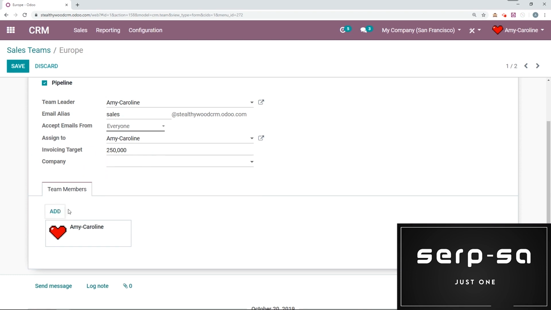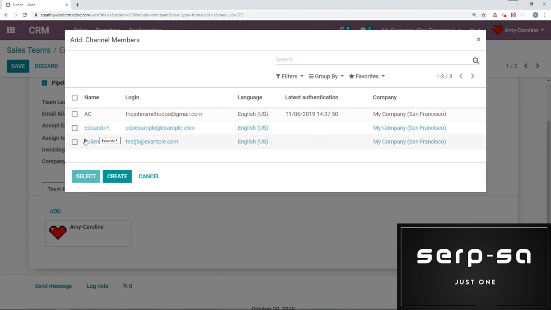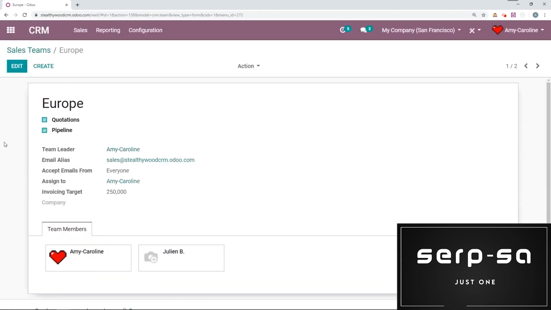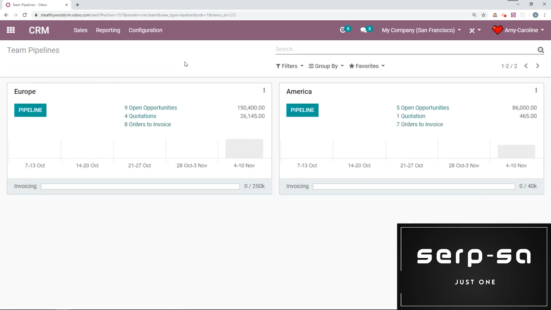All right, I can add some team members as well right here. So let's go ahead and add Julian to the team. Okay, and then we're going to save. All right, so now that I've done that, let's go ahead and check out our team pipeline. Okay, so we're going to go to Sales, Team Pipelines. All right, I'm going to see both of those pipes right here. Okay, mine on the left for Europe and on the right for America.